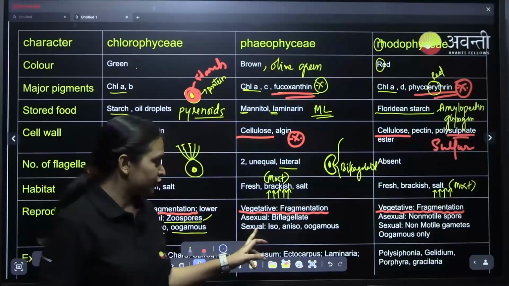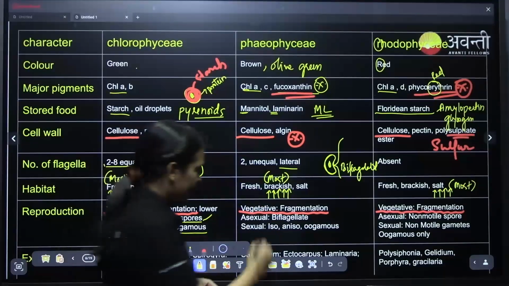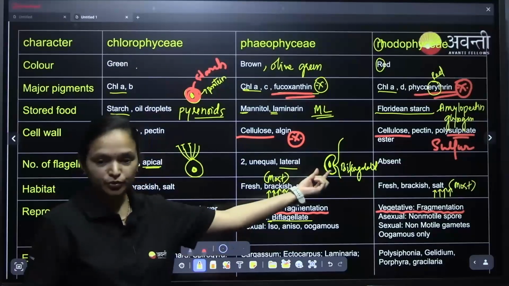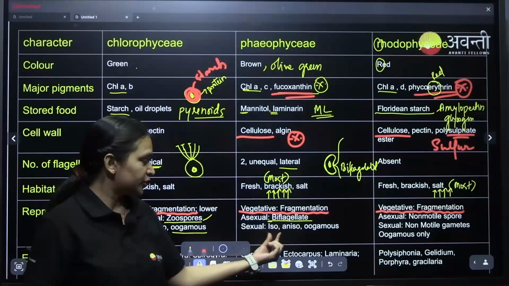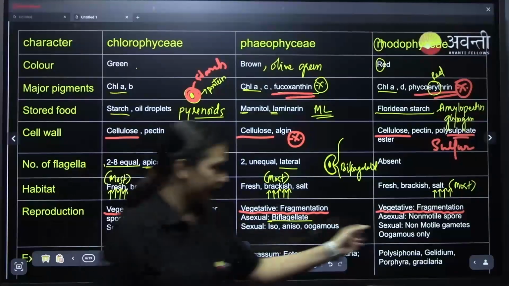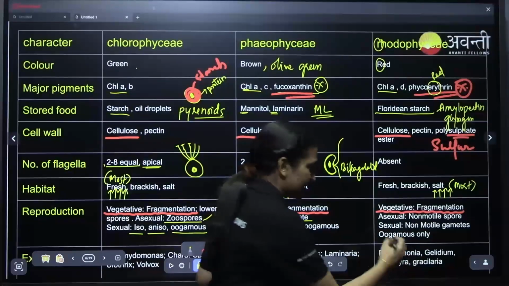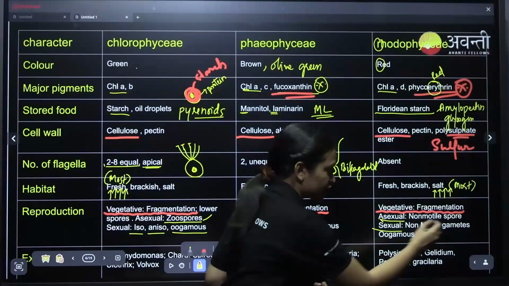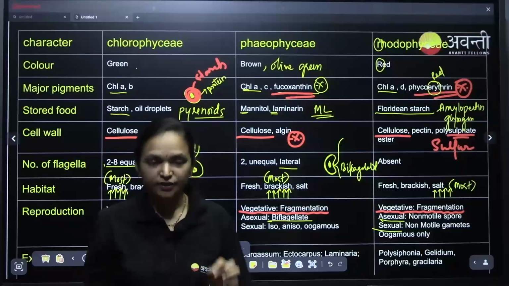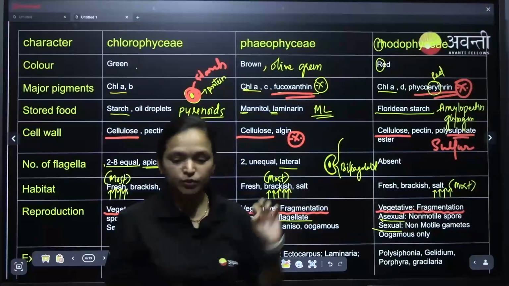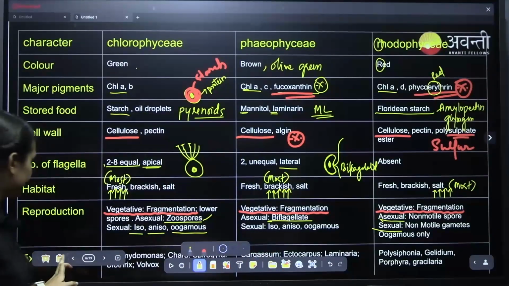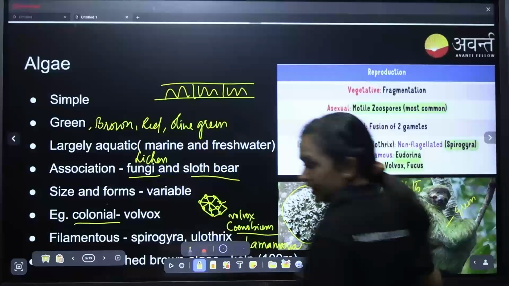In the brown algae, asexual reproduction is by biflagellated spores, which means they have only 2 flagella. Sexual reproduction is all 3: isogamous, anisogamous and oogamous. But the point to be remembered: in Rhodophyceae, asexual reproduction is by non-motile spores, and sexual reproduction is by non-motile gametes and oogamous only. In Rhodophyceae, only oogamous takes place, no isogamous, no anisogamous. Understood?